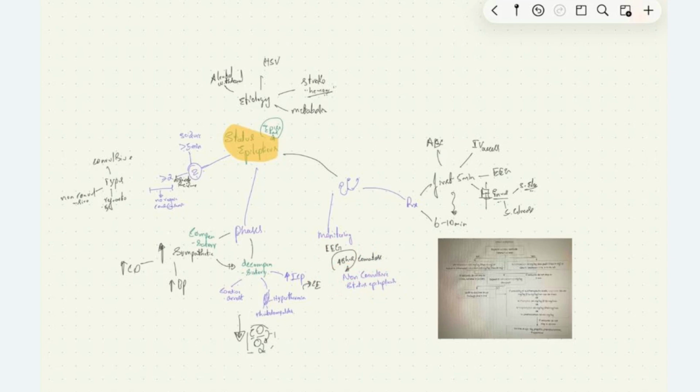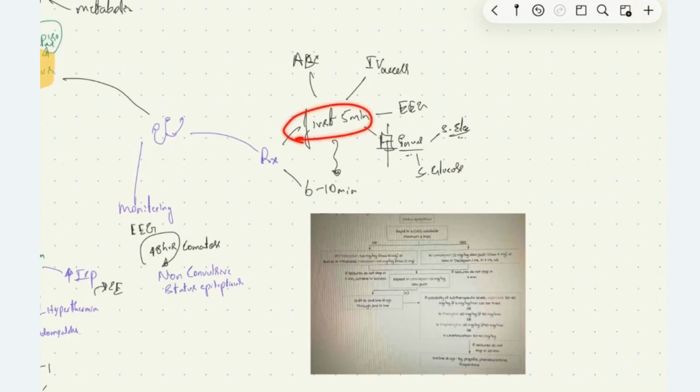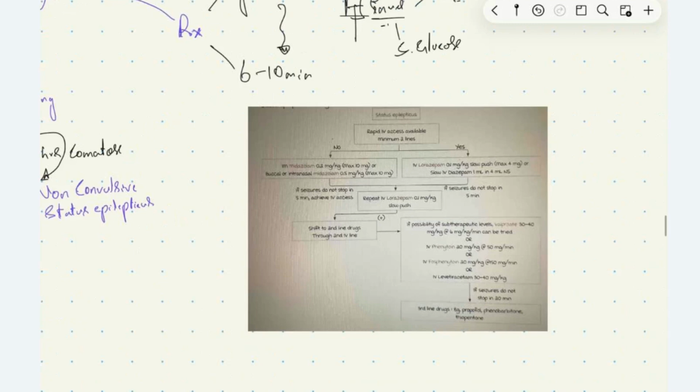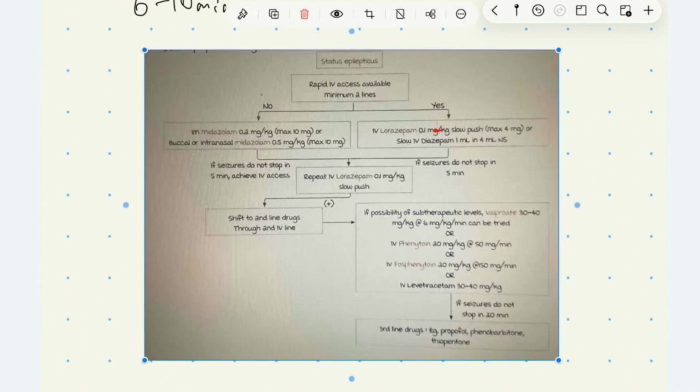Now, what is the treatment for status epilepticus? Status epilepticus is treated in the first 5 minutes. We'll first assess the airway, breathing, and circulation of the patient, followed by rapid IV access, and then we'll do EEG monitoring of the patient. We'll draw blood for serum electrolyte estimation and serum glucose estimation. Following that, we start the patient on treatment. If the patient has IV access available, we'll start with IV lorazepam 0.1 mg per kg. Or if the patient doesn't have IV access, we'll give midazolam IM or intranasal midazolam 0.5 mg per kg.